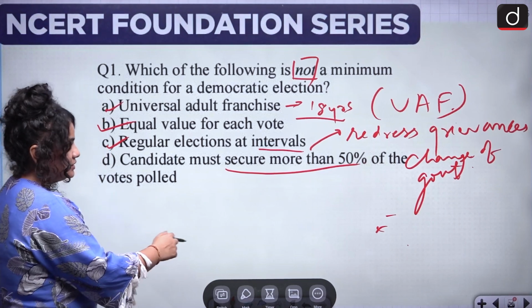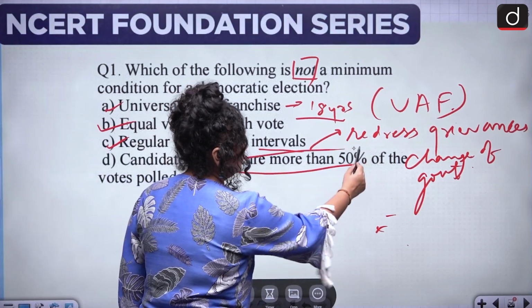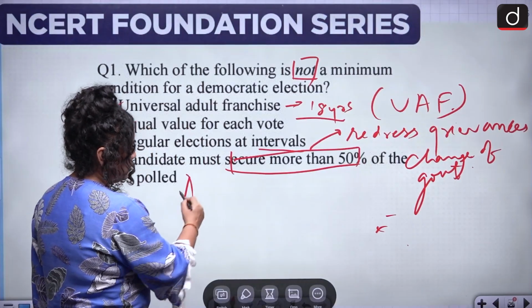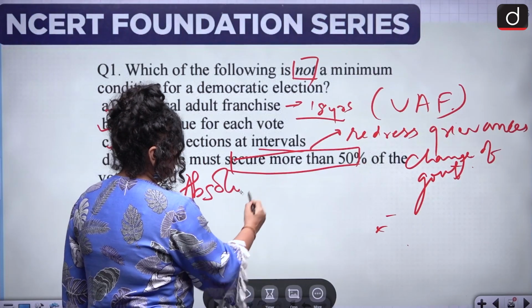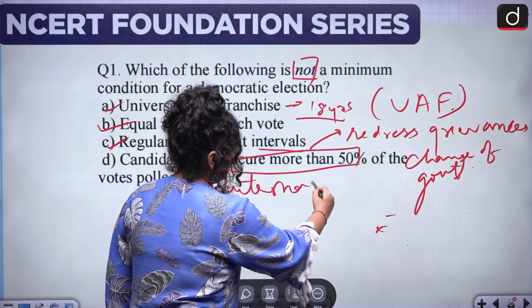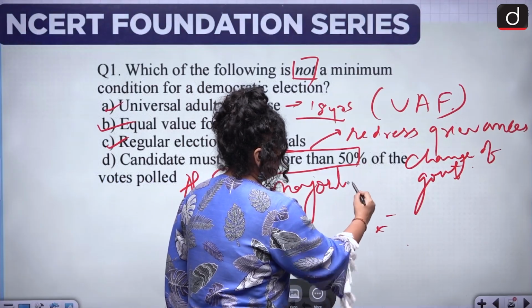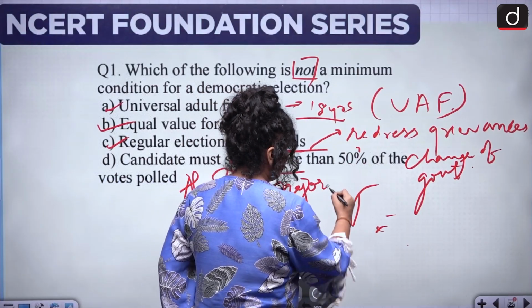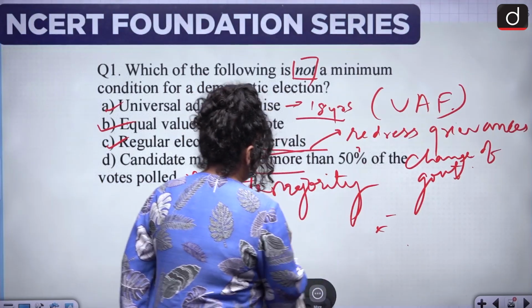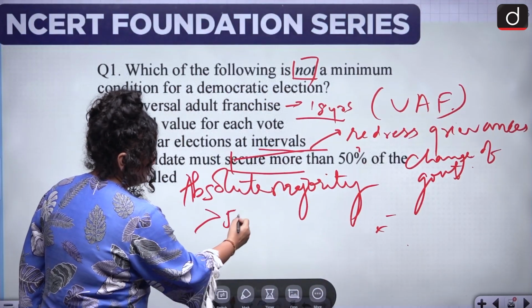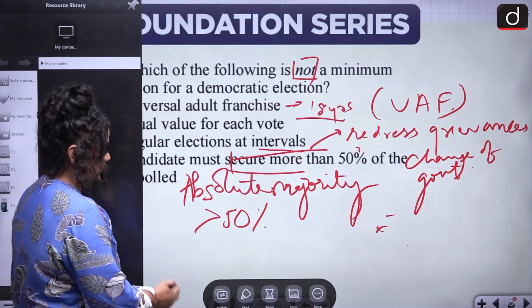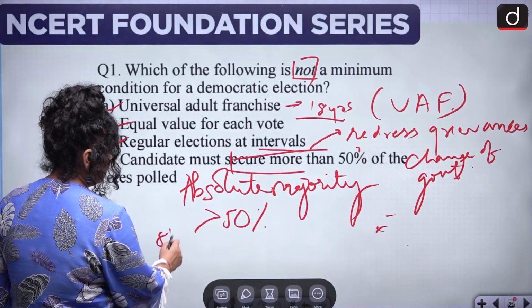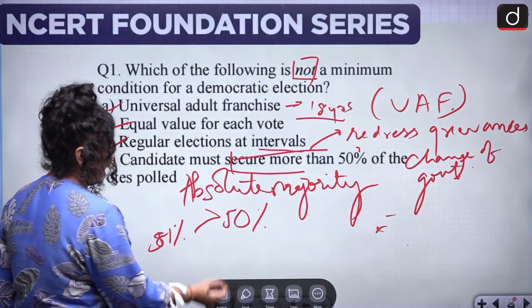So, this securing of more than 50% of votes is a concept known as absolute majority, wherein in order to win, the winning candidate must get more than 50% of the vote.